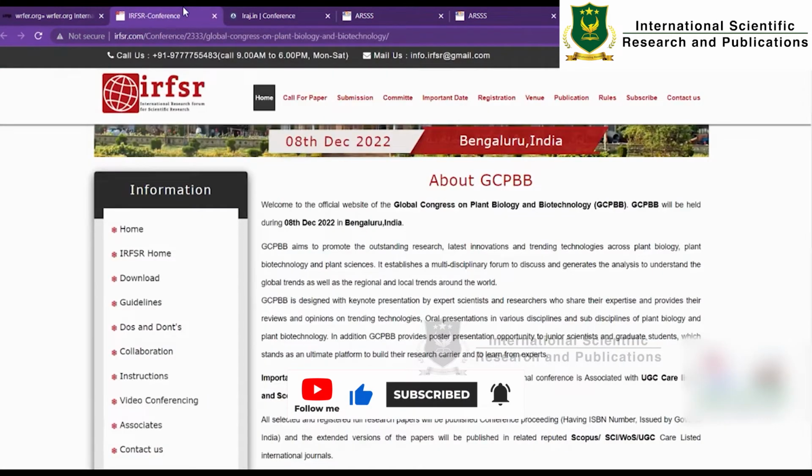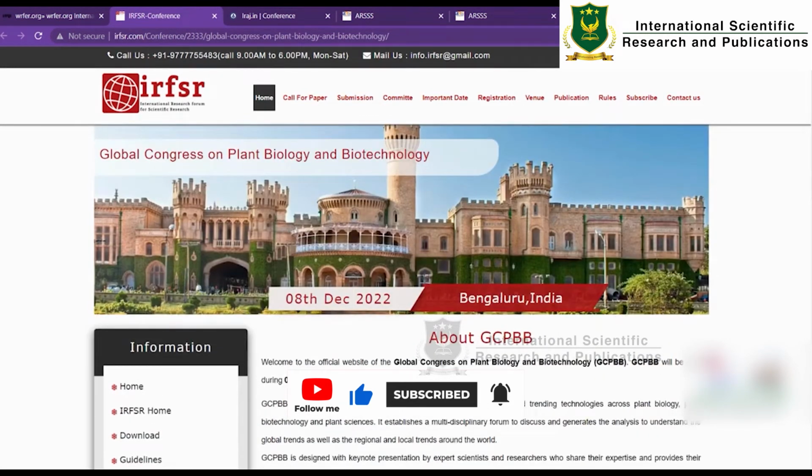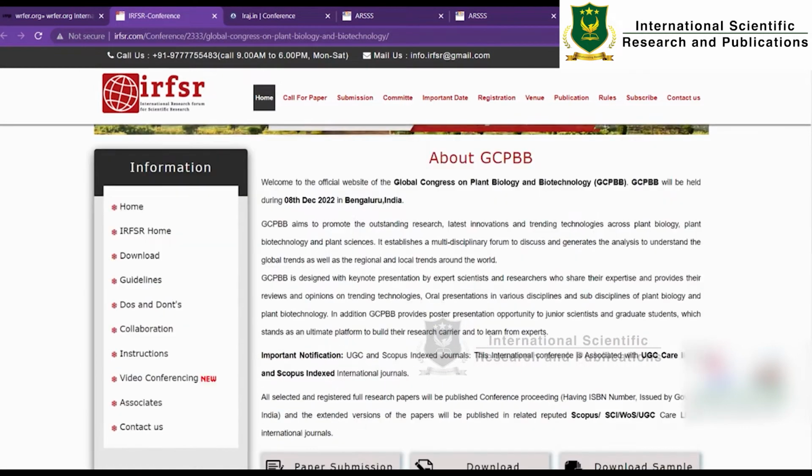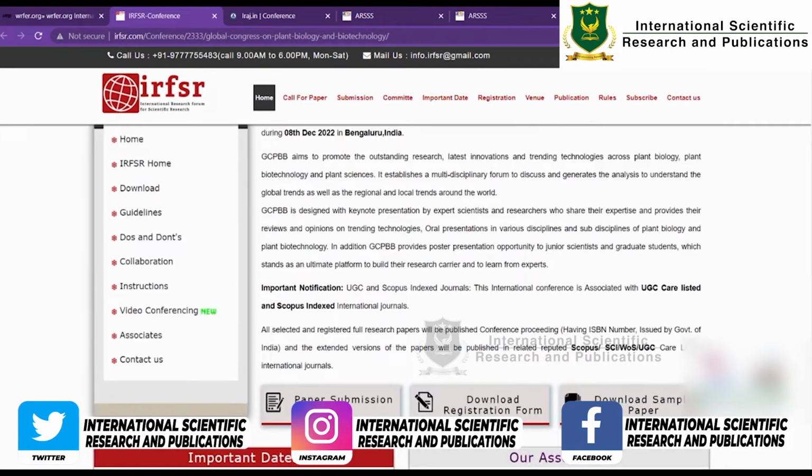And the next conference is happening globally. This is the Global Congress on Plant Biology and Biotechnology, which is going to happen in Bangalore on 8th December 2022. This is for biotechnology and anything related to biology and plant science. Here also they have UGC and Scopus indexed journals. They are telling that they are associated with that.